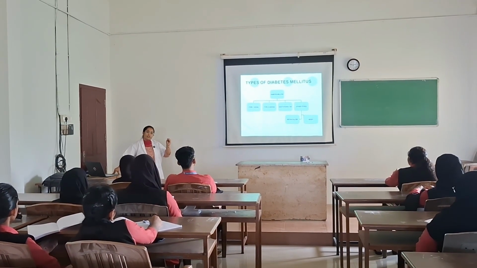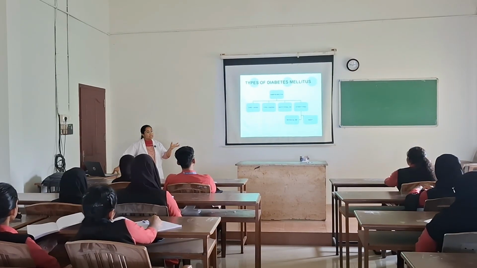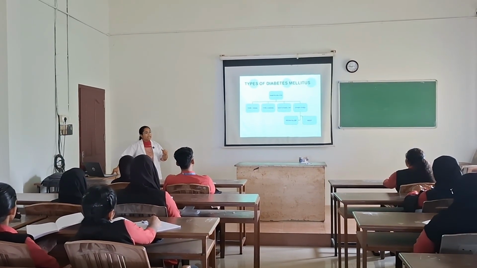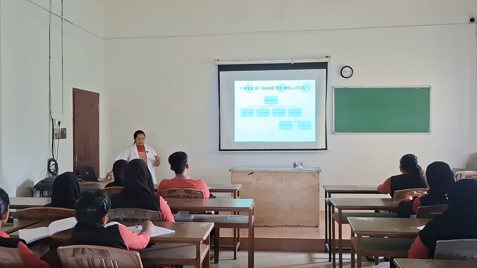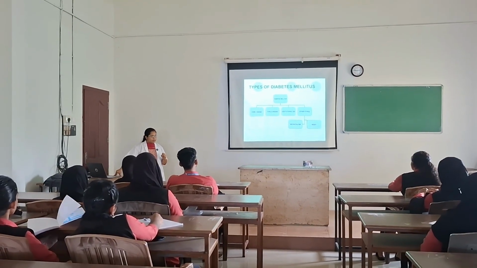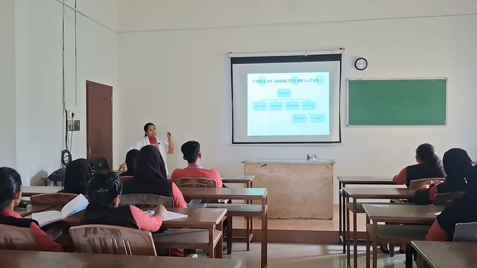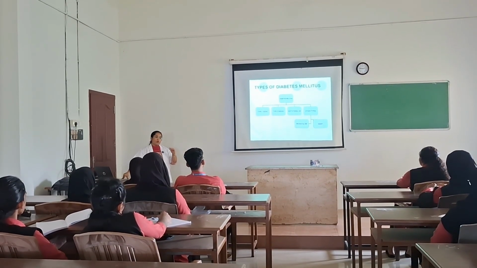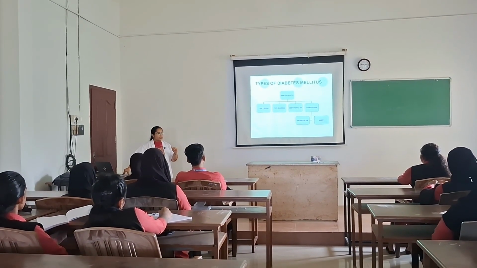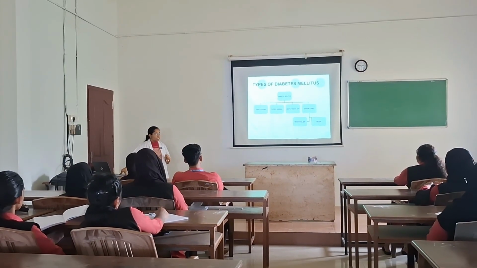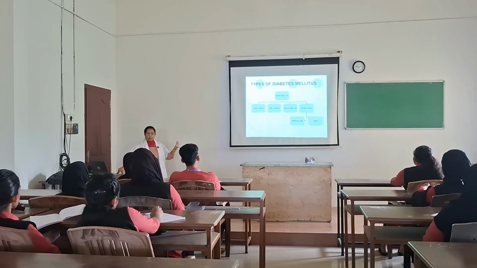So only when insulin is active or cells are sensitive to insulin will the glucose be taken up by the cells, right? So insulin acts as a glucose controller in our body. Whenever the cells are insensitive to insulin, glucose won't be taken up by the cells. So as a result, what happens? Hyperglycemia occurs. So that's about type 1 and type 2 diabetes.